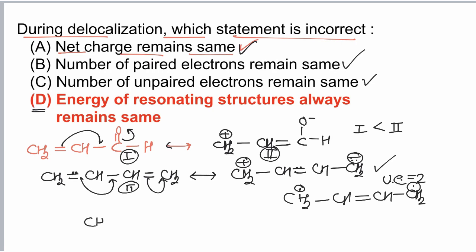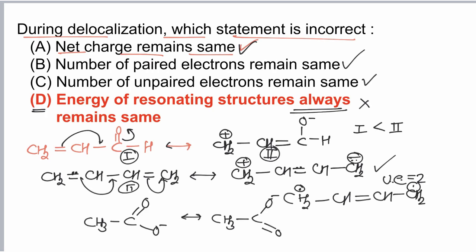In some cases, energy of resonating structures may be same. If the resonating structures are identical, then energy may be same. For example, if we draw two resonating structures of the acetate ion, these two resonating structures are identical, having equal energy. So energy of resonating structures may be same, may be different, but here it is written always remains same, so this is incorrect, and hence the correct answer is D.